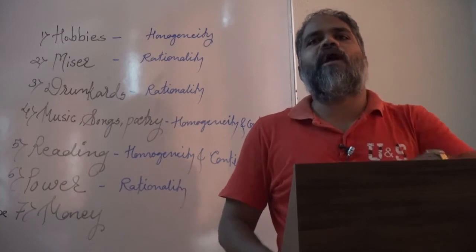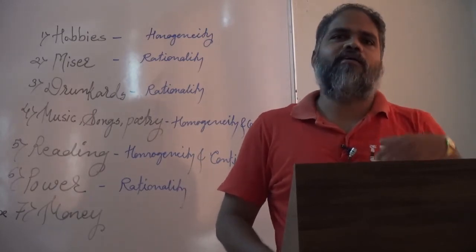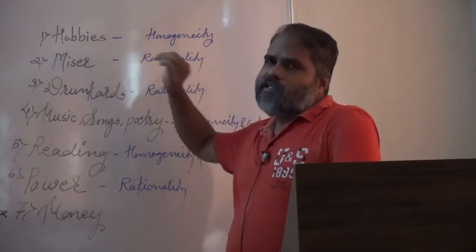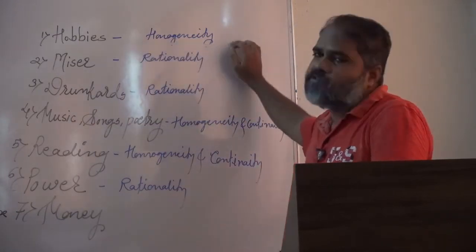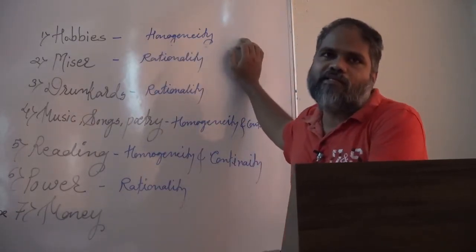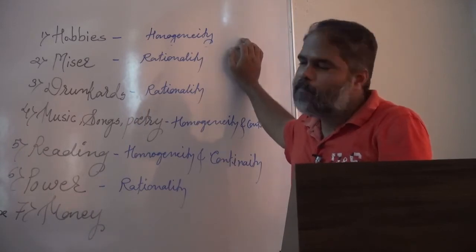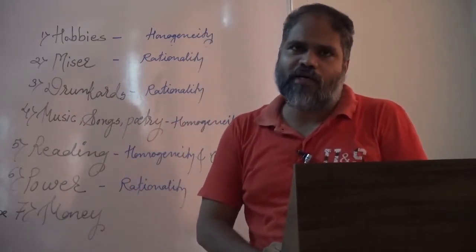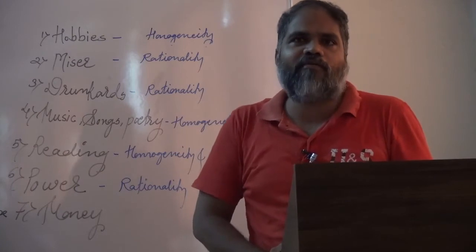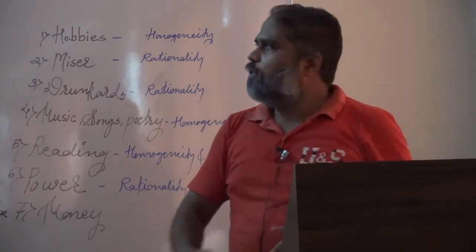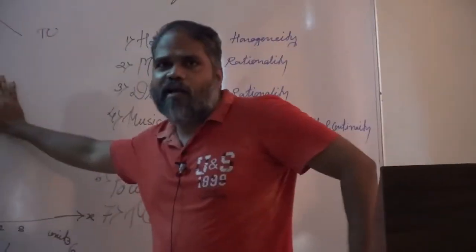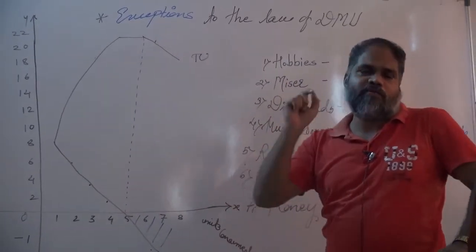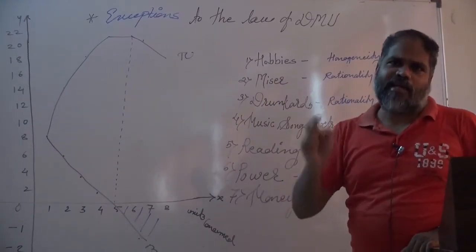A person derives more and more satisfaction when he collects different paintings. So in the case of hobbies, the condition of homogeneity is violated, and therefore hobbies are also not a genuine exception. The law of DMU is based on a condition: the units of commodity consumed by the consumer should be homogeneous in respect of color, size, taste and quality.